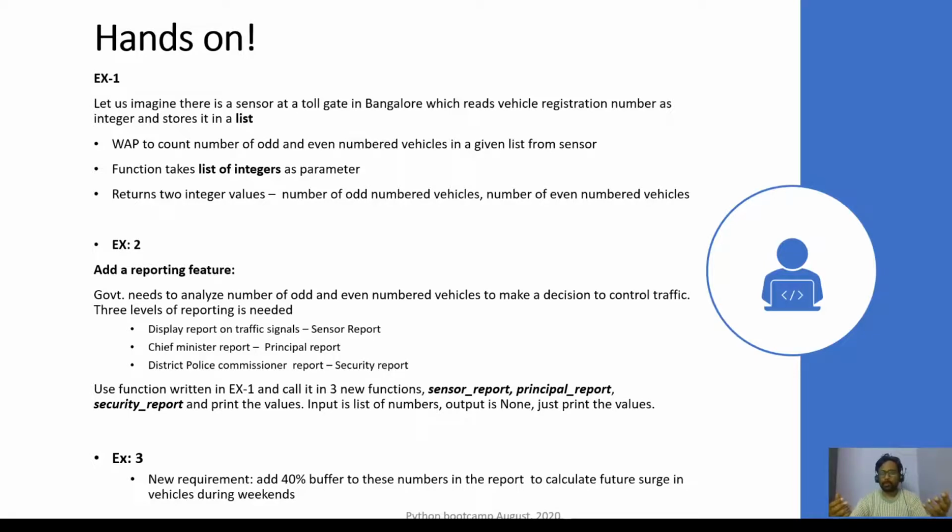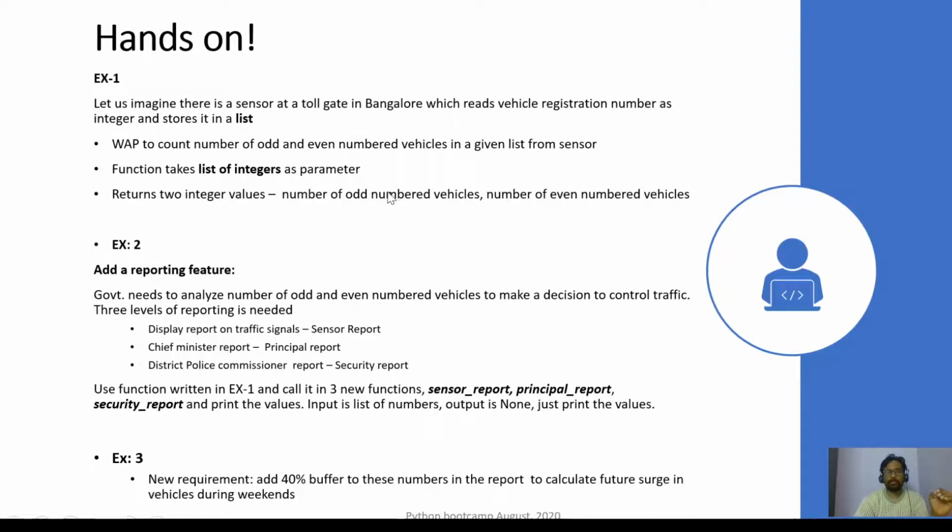In order to do that, what the government does is it puts a camera which reads the number on the cars or on the vehicles, and it just collects those as an integer. So forget that KA0 whatever it is. Let us just get the number for our simplicity purpose, and then that number will be stored in a list. So it is a sensor. It captures the photo, and then it puts that in a list. Imagine that as software, so that you don't have to code it, of course. So you get a list of numbers.